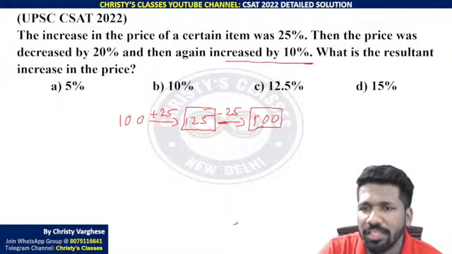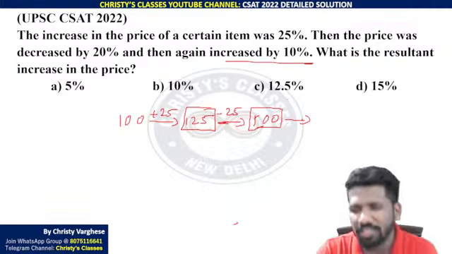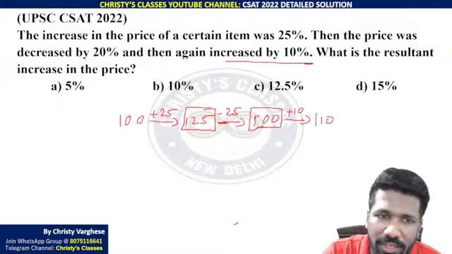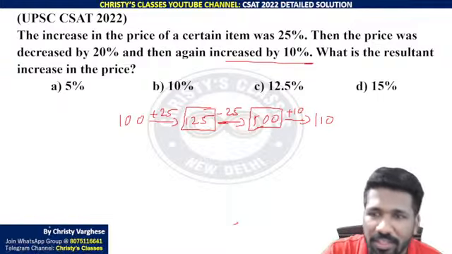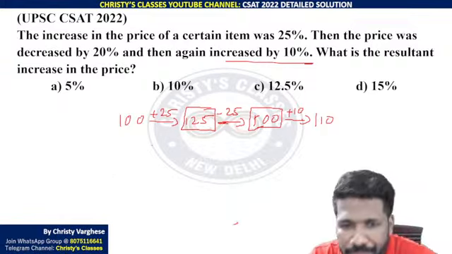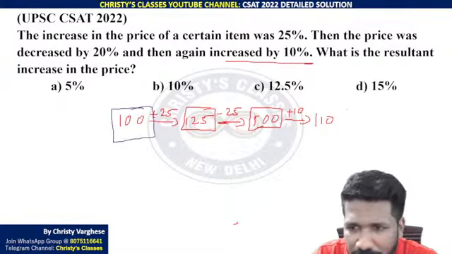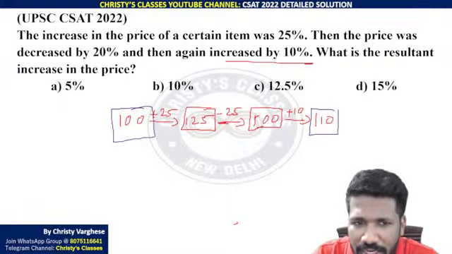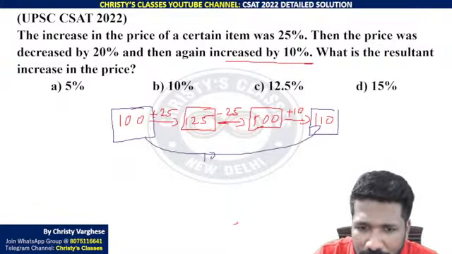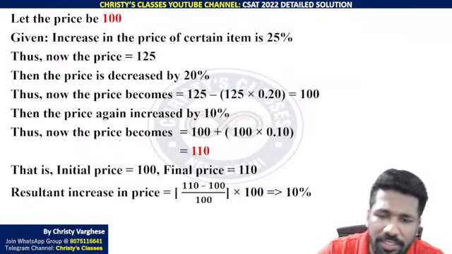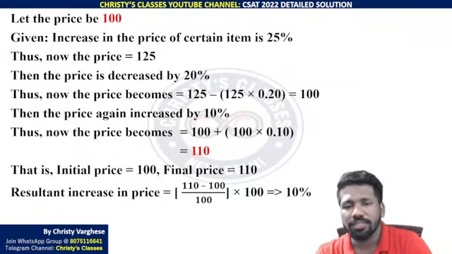And then it is increased by 10% again. 100 is increased by 10%. 100, 10% is 10. So it is 110. No need to use profit loss discount formula or anything. 100 is the initial price, 110 is the final price. So the resultant increase in price is 10 rupees, 10 rupees compared to the initial value 100. So 10 by 100 is 10%.